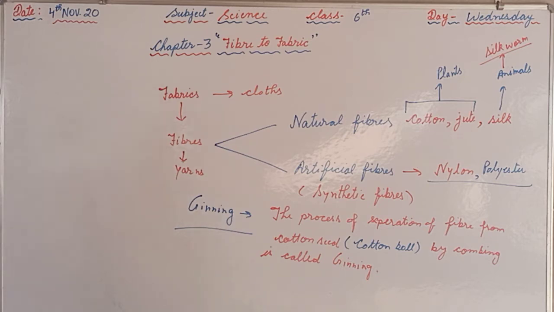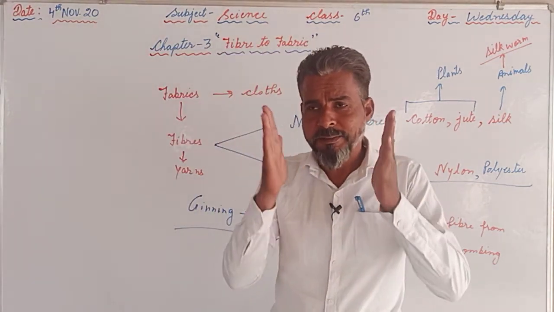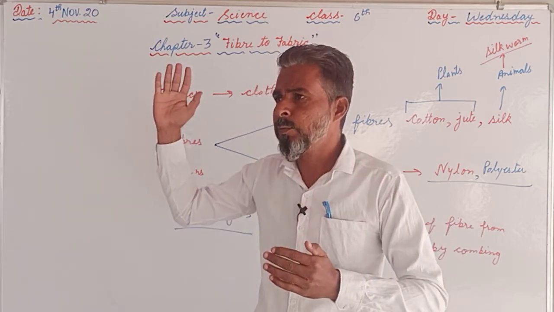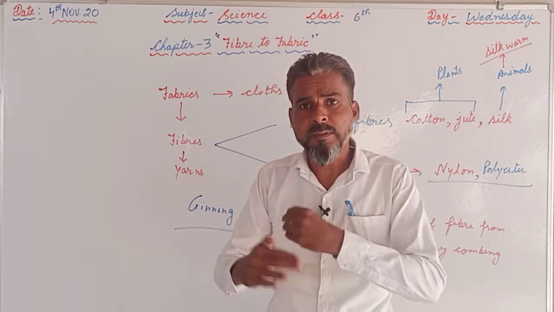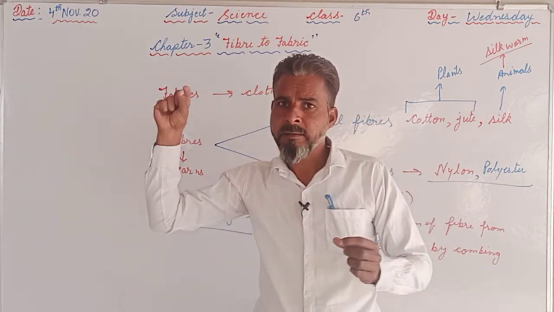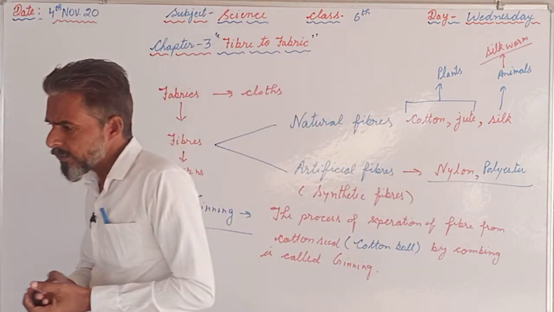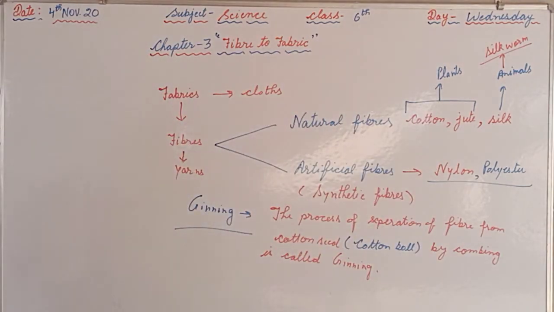Afterwards, the second process is spinning. Spinning is the process of making yarn from fibers. Fibers are not too long, their length is less. So using those small fibers we can make a thread. That process of making thread is known as spinning. Again, the definition of spinning: the process of making yarn from fibers is called spinning.